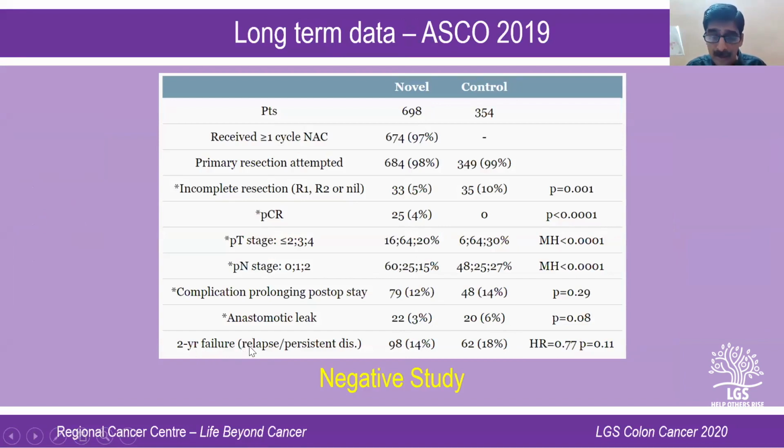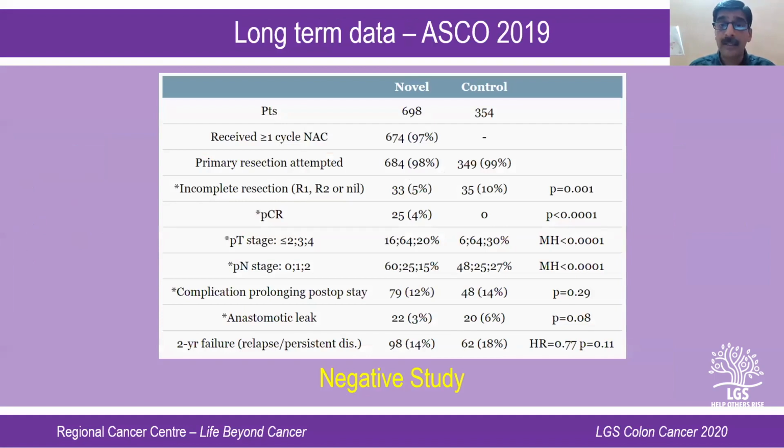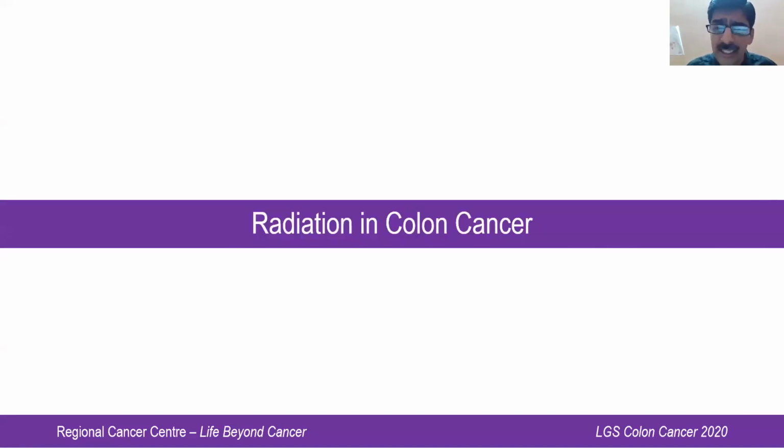If you look at the 2-year recurrence rate, it is 14 versus 18%. So the FOxTROT trial tried to find out whether there is a benefit of giving neoadjuvant chemotherapy in locally advanced operable colonic cancer, not in metastatic. But the final results published in ASCO 2019 abstract form say that it is a negative study. So if you ask me today, is there evidence for neoadjuvant chemotherapy? No, there is no role for neoadjuvant chemotherapy. If it's locally advanced, infiltrating adjacent organs, go ahead with surgery with multivisceral resection, but your aim should be to attain R0 resection.